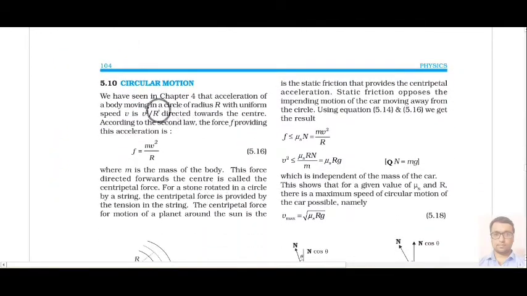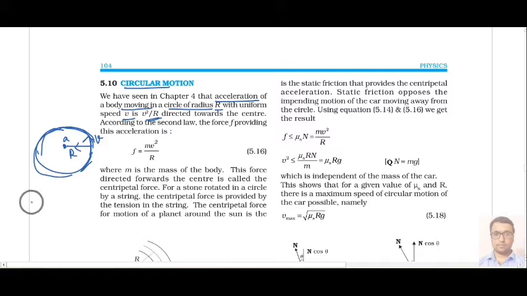Next we have circular motion. Now understand, whenever any body rotates in a circular path with speed v, like our planet rotating in a particular path, there is some kind of acceleration acting towards the center, and this acceleration is called centripetal acceleration, and its value is given by v square upon r.